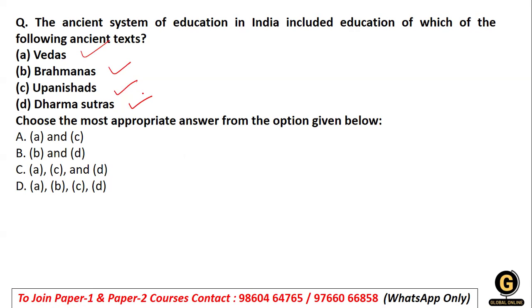So looking at all the options, obviously our education system included all the four, that is Vedas, Brahmanas, Upanishads, and Dharma Shastras, right? Okay.